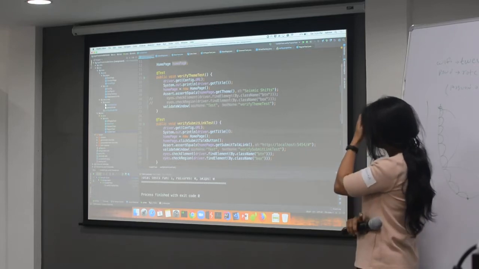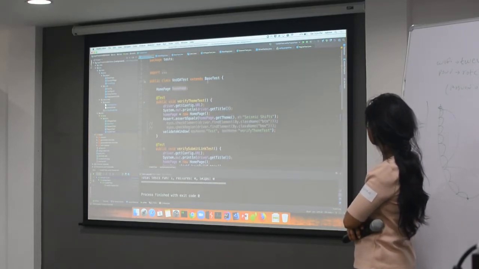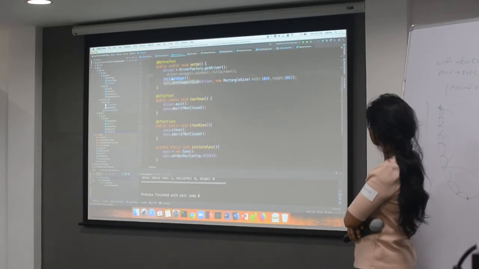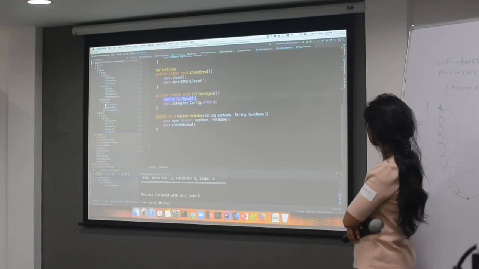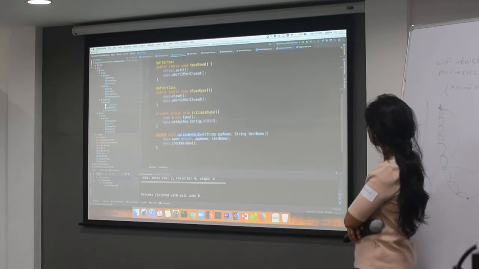So this is where we have added the code. If you go into here and see, we're just initiating Eyes. In initiating Eyes, we are creating a new Eyes object, and then we are setting up the API key, as we have shown in the presentation. And validate window will open an Eyes session, and then it will check the window.